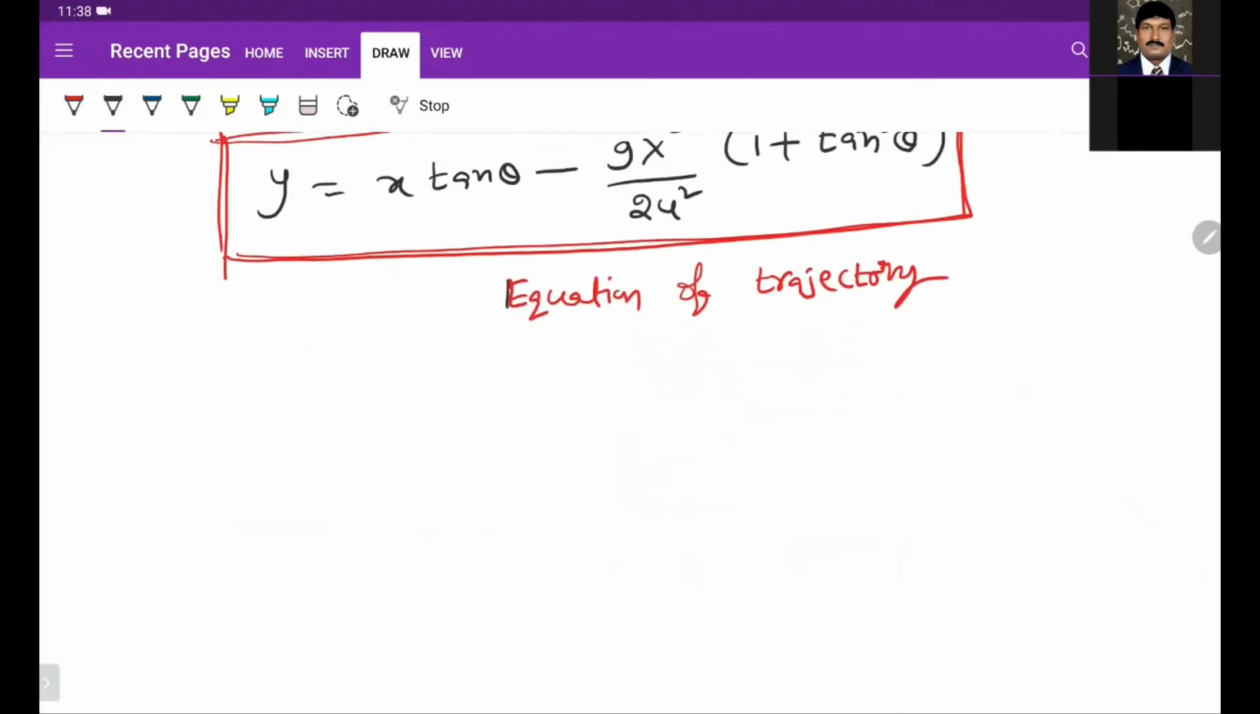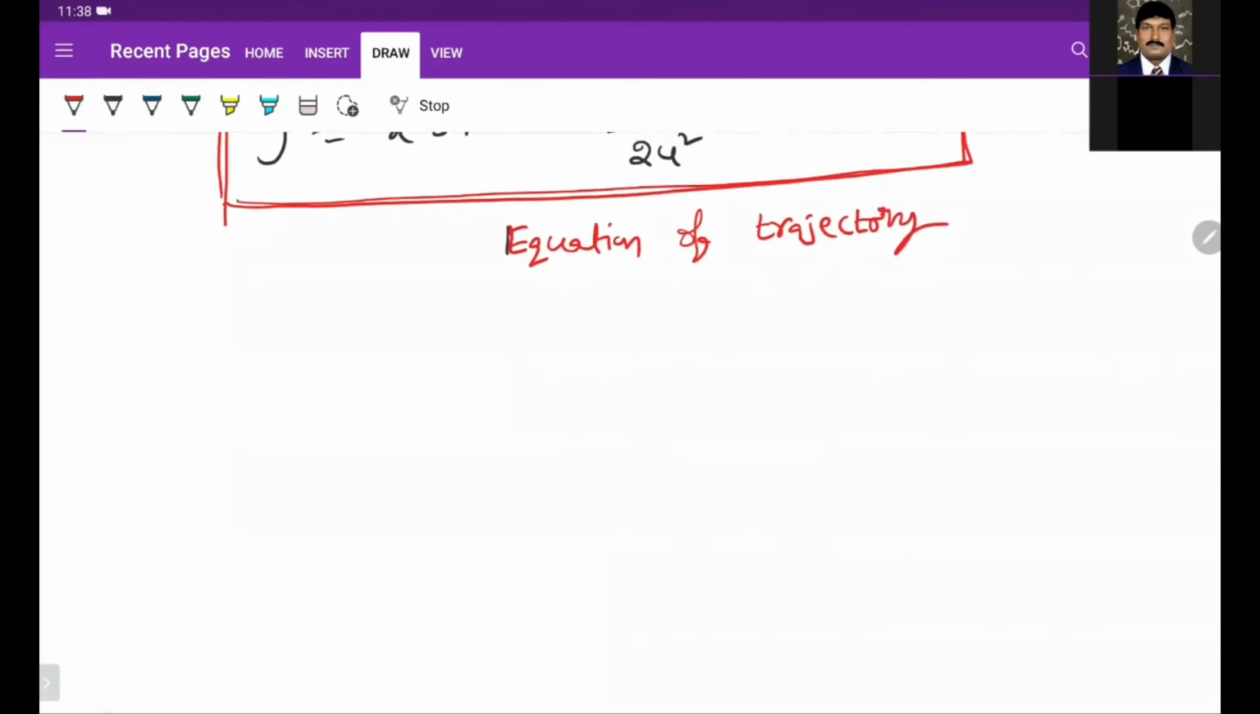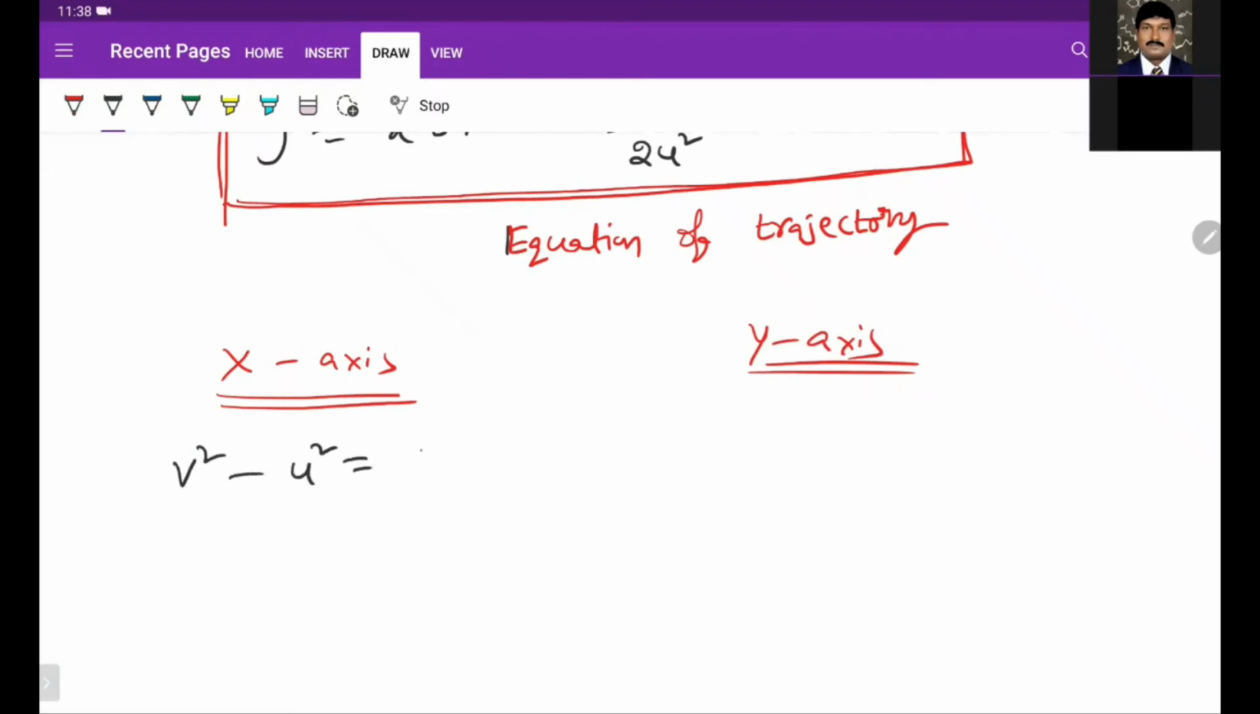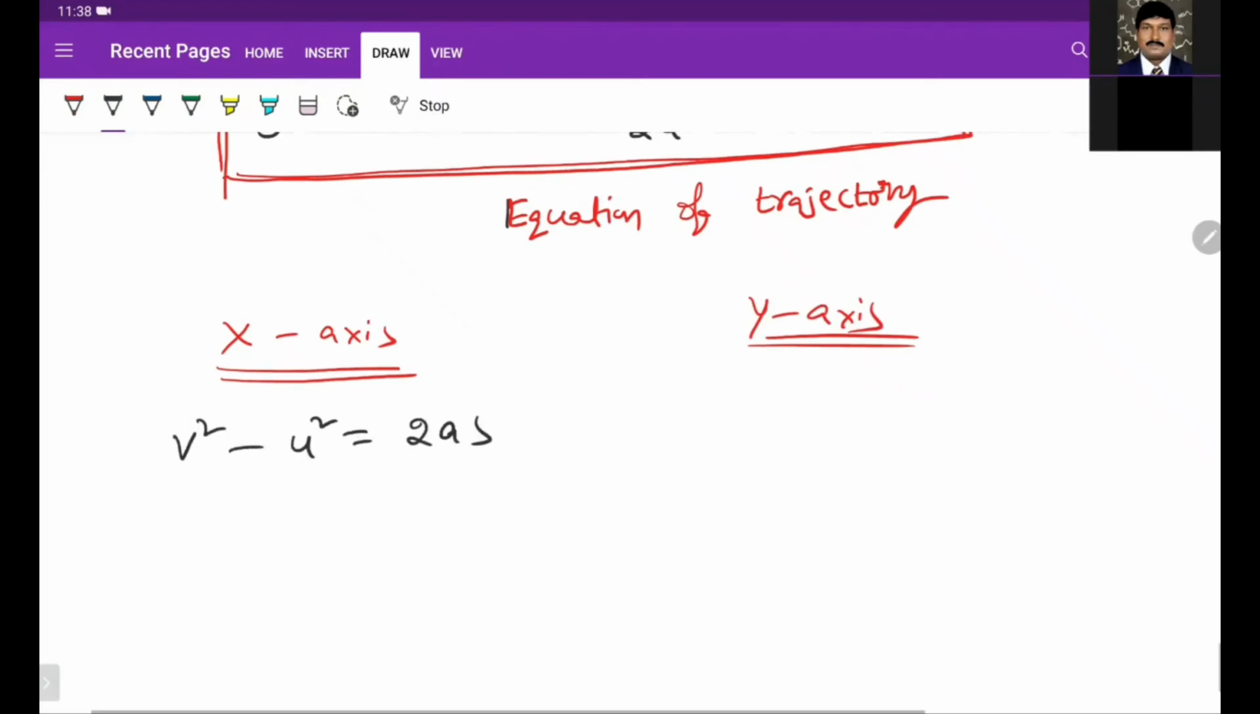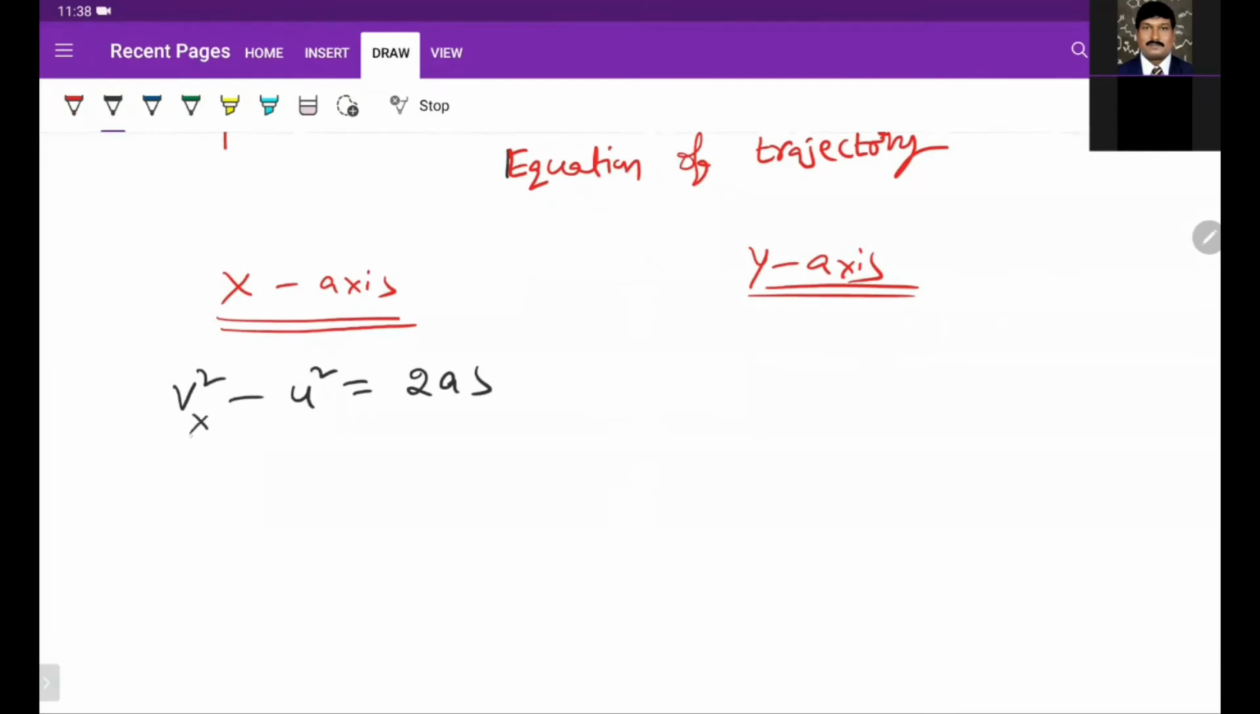Similarly, we have the third kinematic equation. One more kinematic equation we have along the x-axis and along the y-axis. Use that kinematic equation: v square minus u square is equal to 2as. So this formula we have. Resolve this formula along the x-axis and along the y-axis.